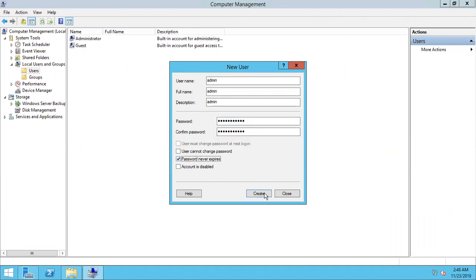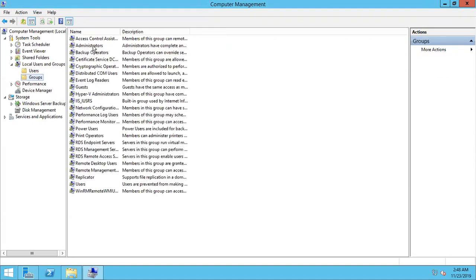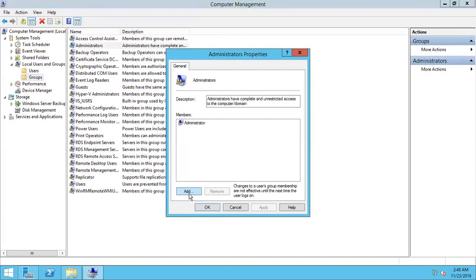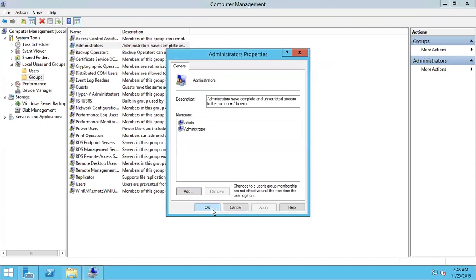Password never expires, so just click create. One user got created here, but he's not going to get any admin permissions on this machine. So go to groups, administrators, and add that user to this group. Now he got administrator permissions.